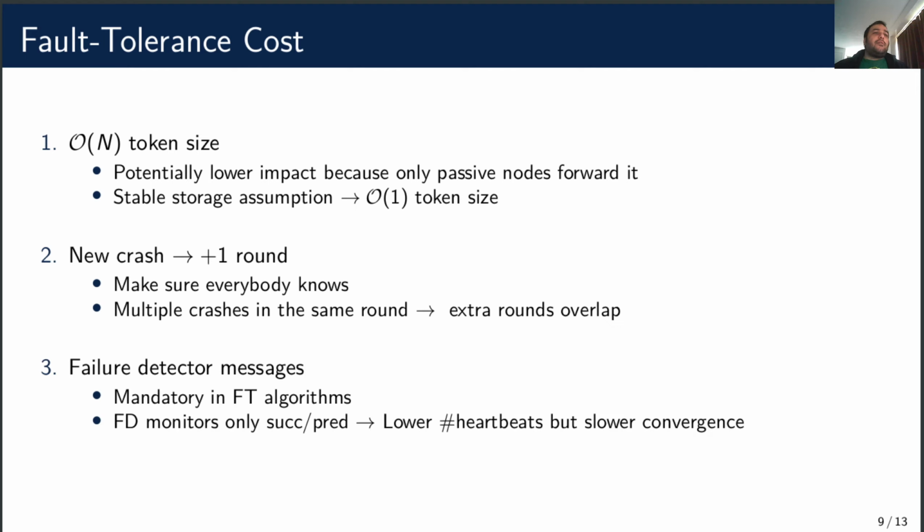Finally, we have the cost of the failure detector. This is mandatory in all fault-tolerant algorithms. Our algorithm can work with heartbeats only from successor and predecessor of a process. So we can have fewer messages, but potentially at the cost of slower convergence. So there is a trade-off here.